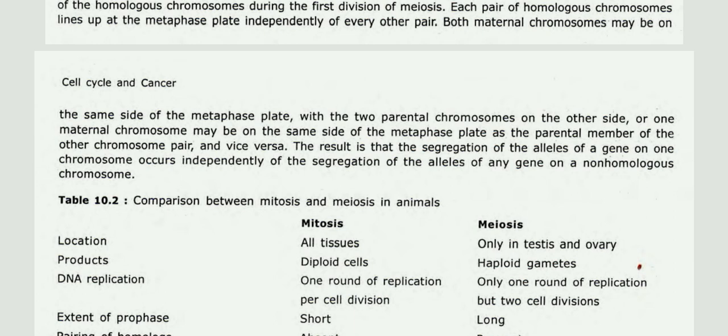The result is that the segregation of alleles of a gene on one chromosome occurs independently of the segregation of alleles of any other gene on a non-homologous chromosome.